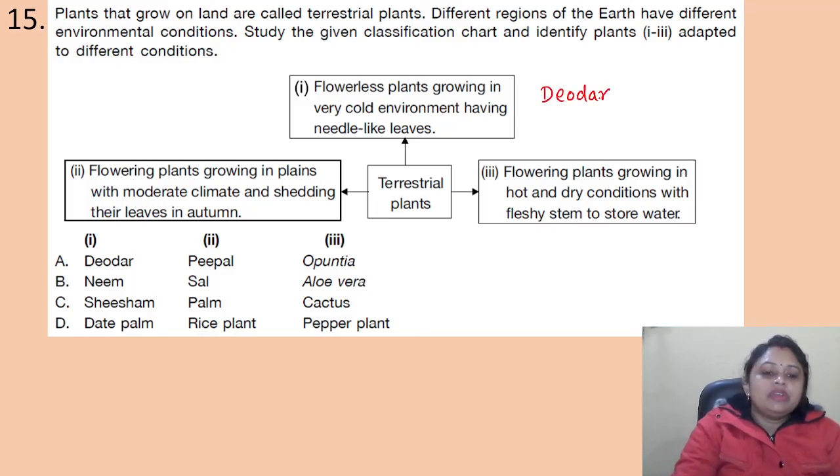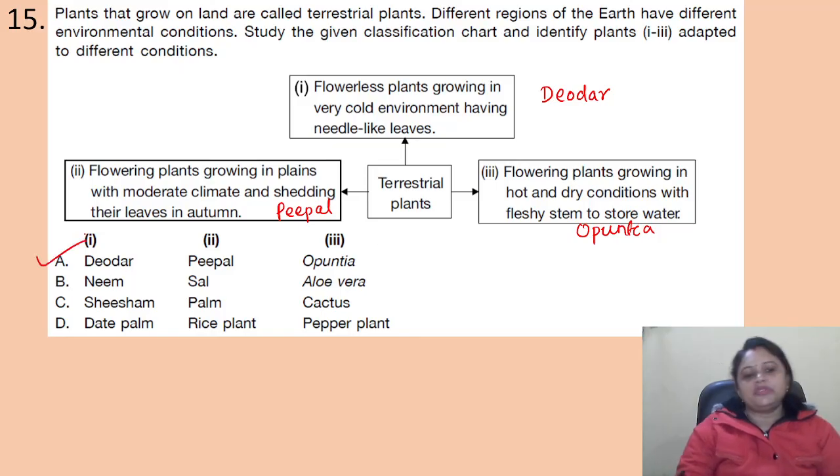Next one, flowering plants growing in plains with moderate climate and shedding their leaves in autumn. That is peepal. And flowering plants growing in hot and dry condition with flaky stem to store water. That is opuntia. So here the correct answer is option A, deodar, peepal, opuntia.